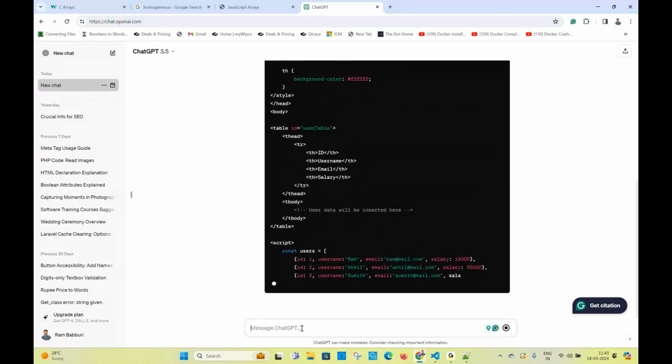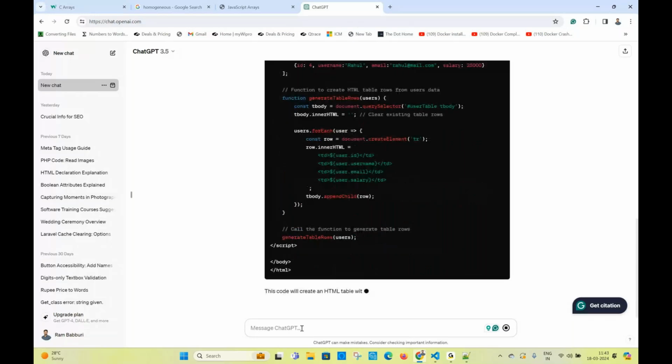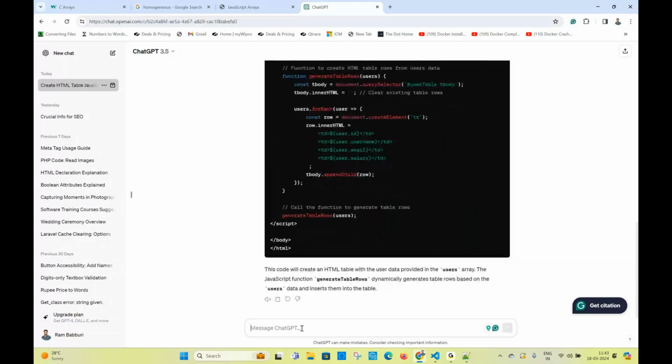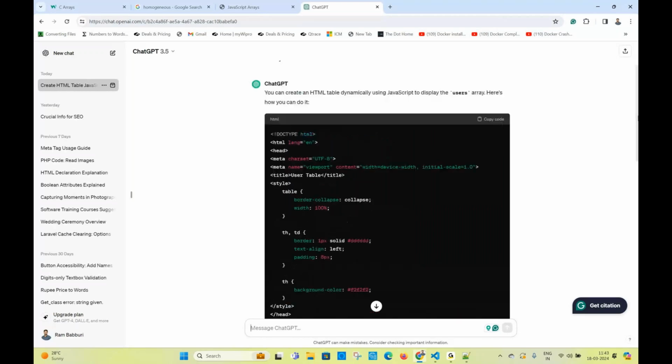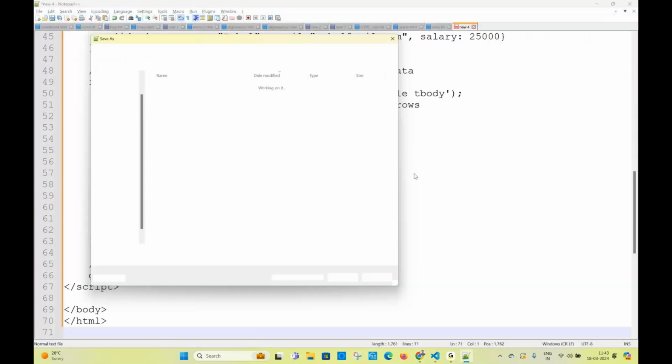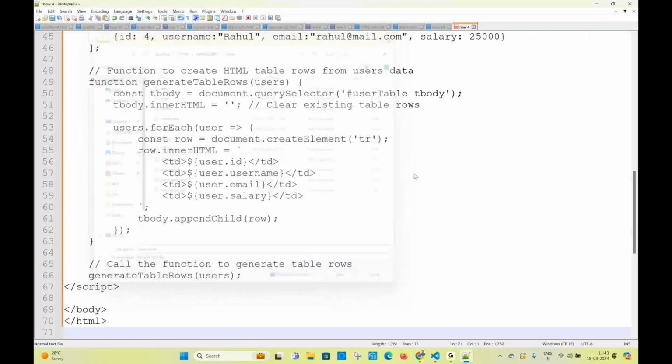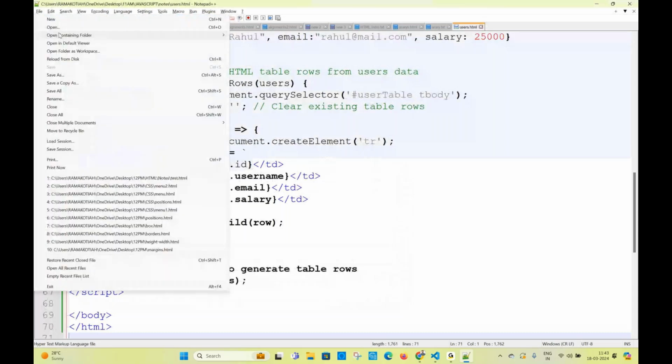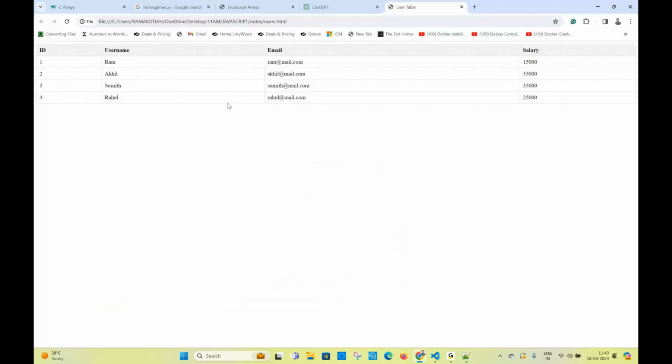It is also taking my own array. Yeah, it's completed. Execute it, you will get the same data. Definitely, the data will come to you in tabular format. Now you copy the code, paste here, save the file as users.html, and run this file. You will see the output like this. You see, neat table data is coming now. You try it. If you didn't understand, I will explain. Don't bother about it. Tomorrow at the start of the session, I will do the same thing.